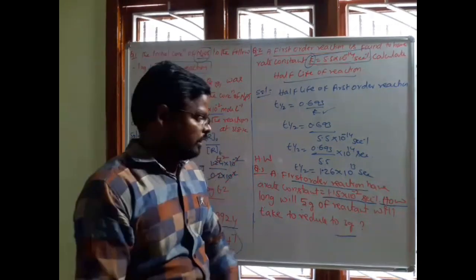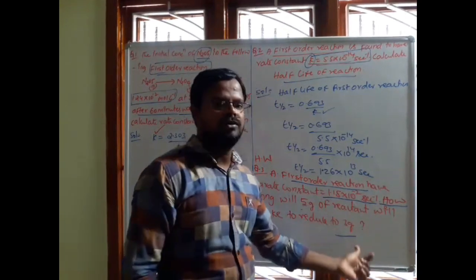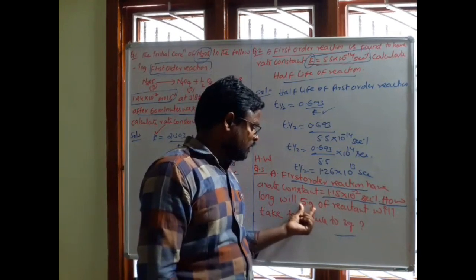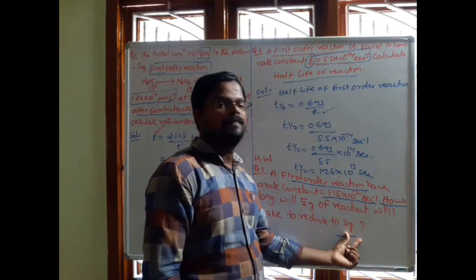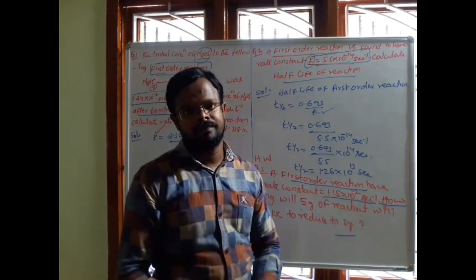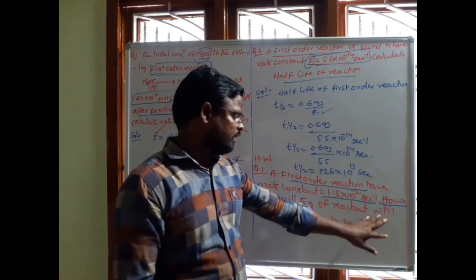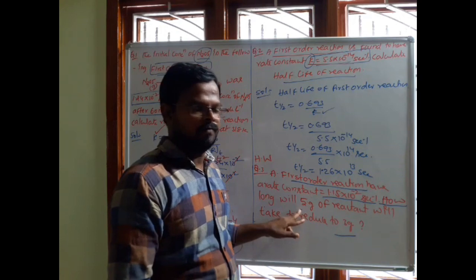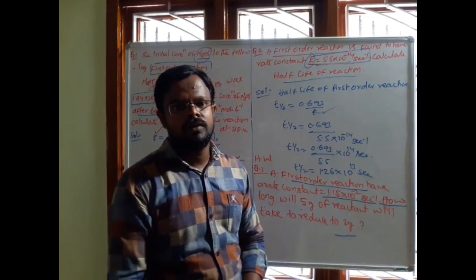That means in how much time this 5 grams is reduced to 3 grams. That we have to calculate.